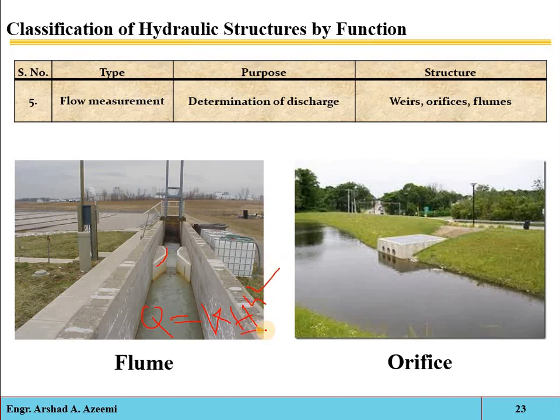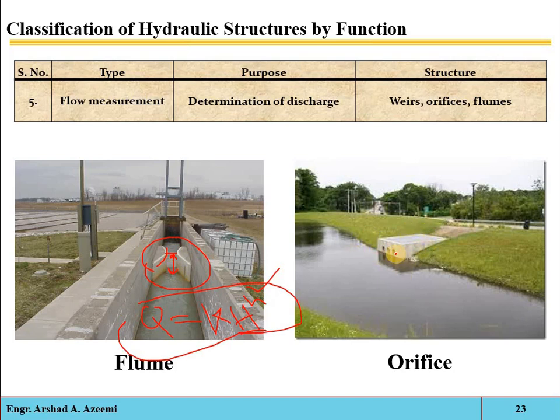H is the height of the water at the throat point where you are interested in measuring the amount of water. So at this point you will install this flume in the canal or in the water course, and you will measure the height of water at this throat. These values of K and N will be determined experimentally. When you put the values in this equation, you will get the discharge which is passing through this flume.